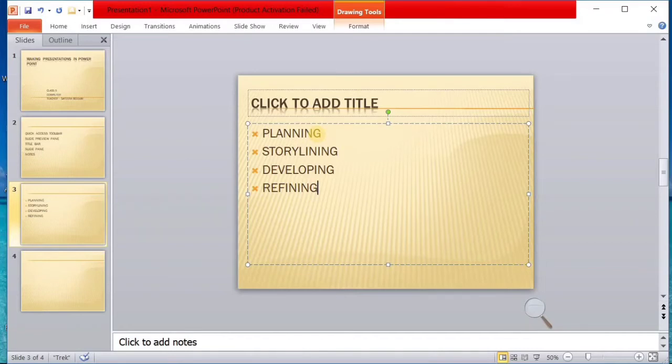Now, how to choose a slide layout. This is the interesting topic.